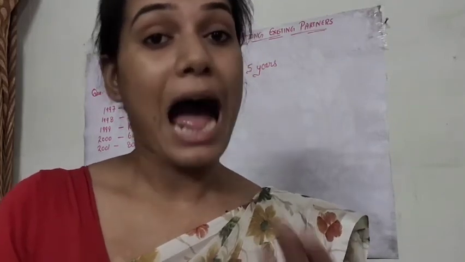But before calculating the average profit, we have to keep in mind a few points. To calculate the average profit, we have to deduct the abnormal income of the year from the net profit, and we also have to add the abnormal loss, because the abnormal loss is not fixed. वो fix नहीं होता है कि हर साल आपको abnormal loss होगा ही होगा, वो कभी by chance अगर हो गया. So to estimate the future performance, abnormal loss को हम add करेंगे and we will deduct the abnormal income.